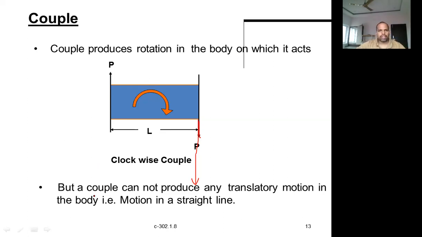That's why a couple cannot produce any translation motion in the body, that is, motion in a straight line. It does not produce any translation. It only rotates. The effect of a couple is only rotation. So what is the effect of a couple? It's only rotation, no translation.